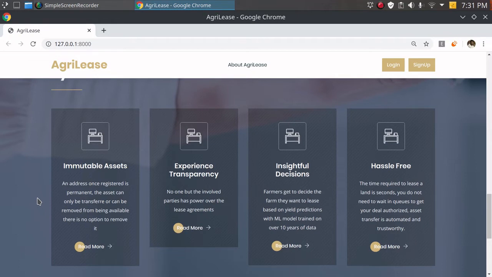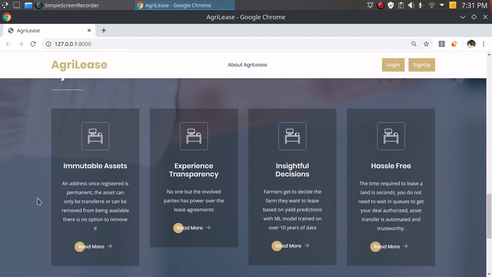Insightful decisions, as in there is yield prediction, which is working on 10 years of data. So the ML model is trained on 10 years of data. That means it is a pretty accurate model, and farmers can easily decide, according to the yield, if they want to choose that particular land or not.